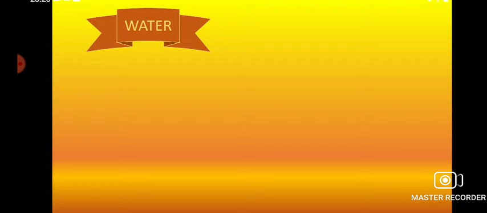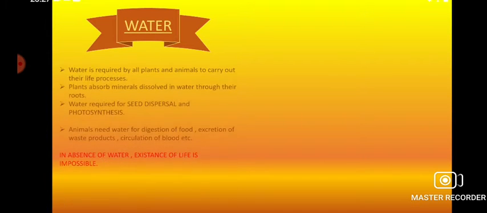Next, coming to water. Now, in order to carry out the life processes, water is very much essential.